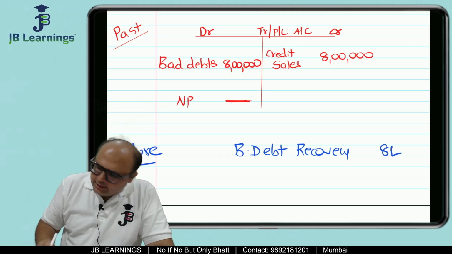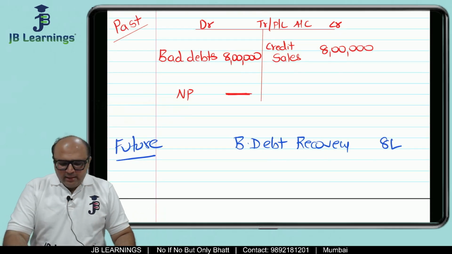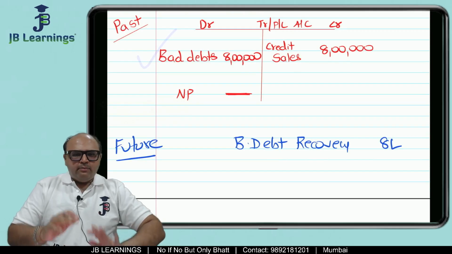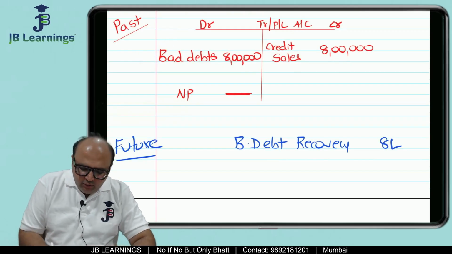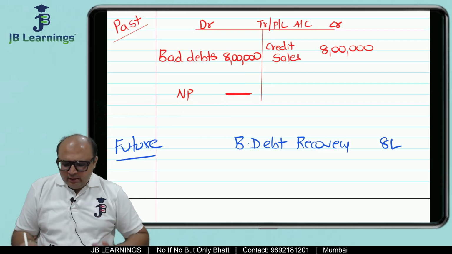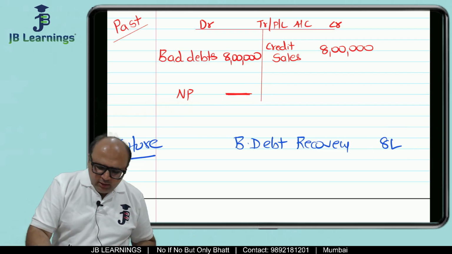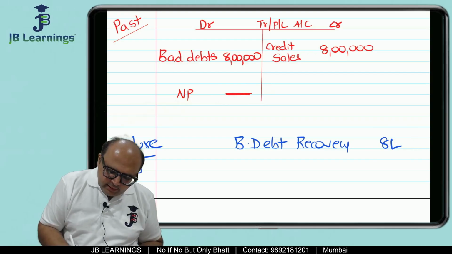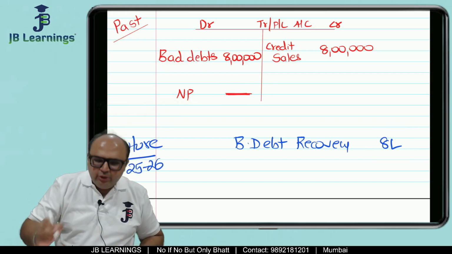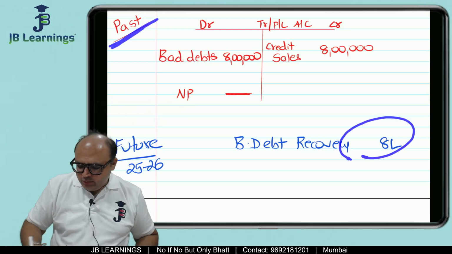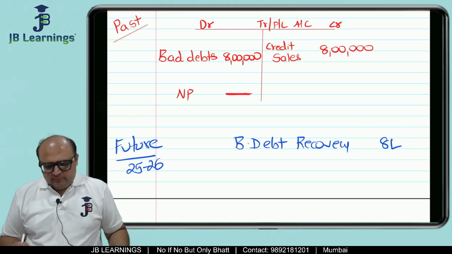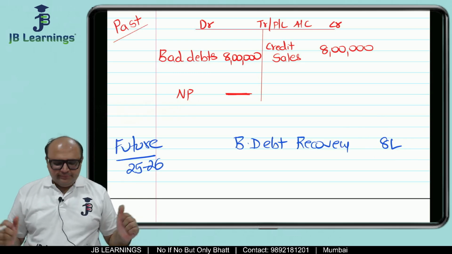What will the assessing officer say? That you claimed the bad debt, I allowed it, you did not pay any tax, fine, so pay tax now in the current year. Say in 25-26 there is a recovery, so you did not pay any tax in the past, and you are supposed to pay tax now, correct? This is simple.